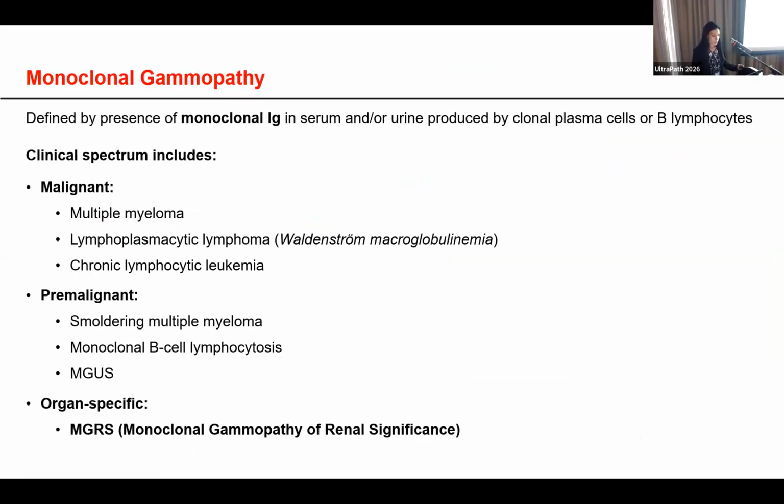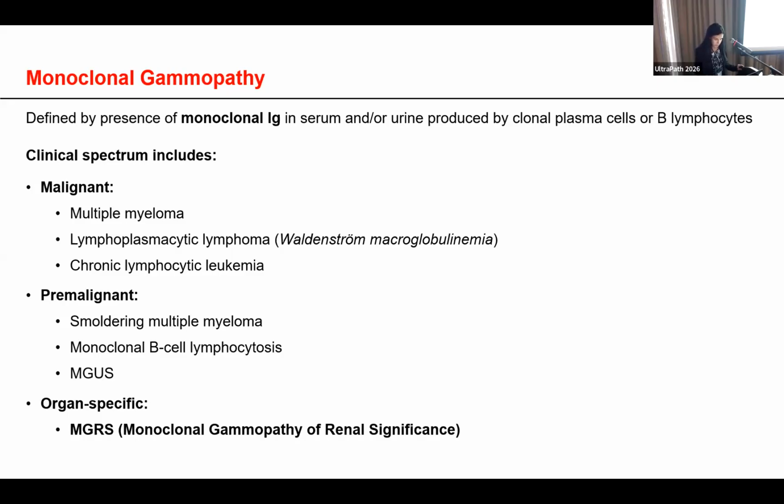So monoclonal gammopathy is defined by the presence of monoclonal immunoglobulin in the serum or urine produced by clonal plasma cells or B lymphocytes. The clinical spectrum ranges from malignant conditions such as multiple myeloma to pre-malignant states like the monoclonal gammopathy of undetermined significance or MGUS. It also includes organ-specific entities like the monoclonal gammopathy of renal significance or MGRS, where a small clone can cause